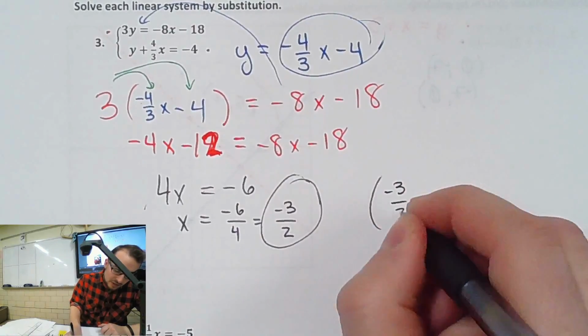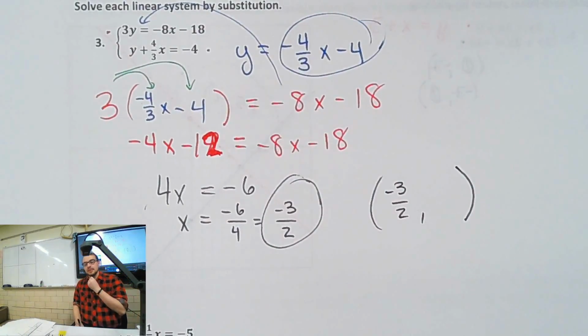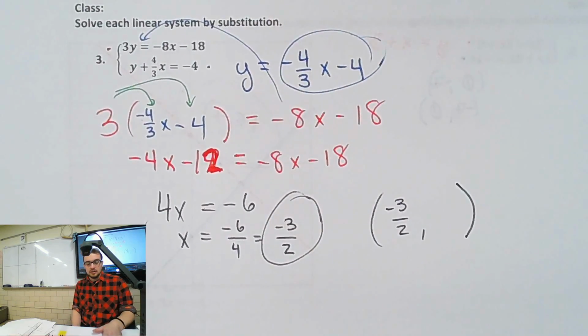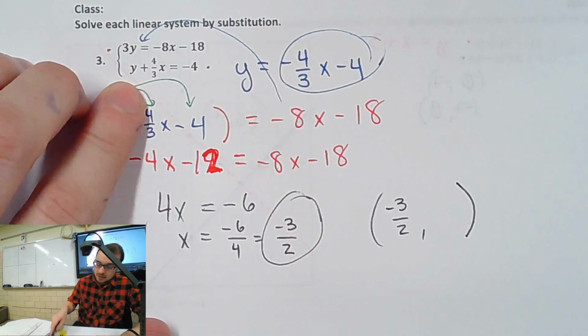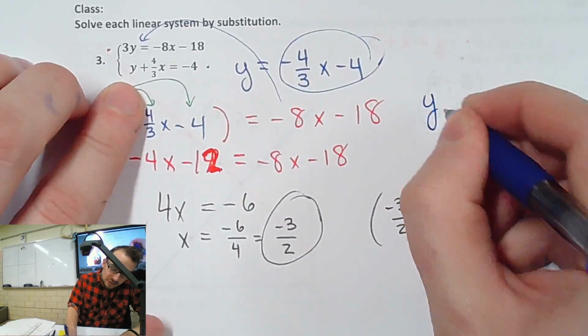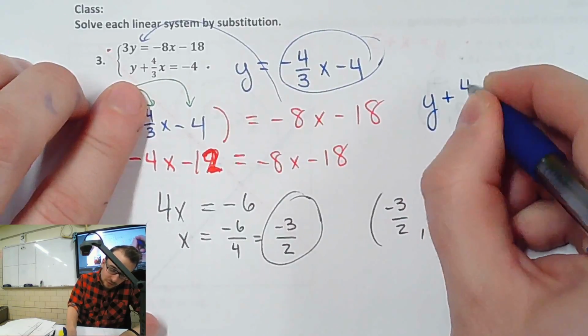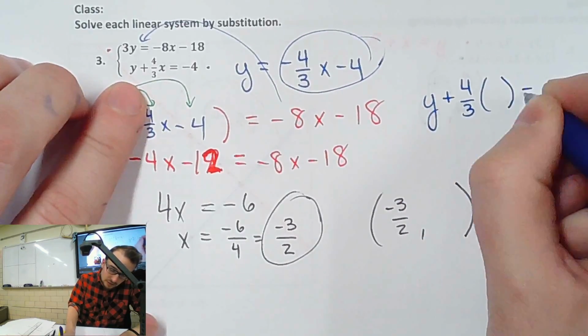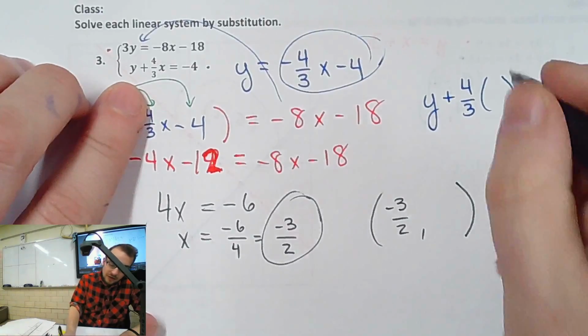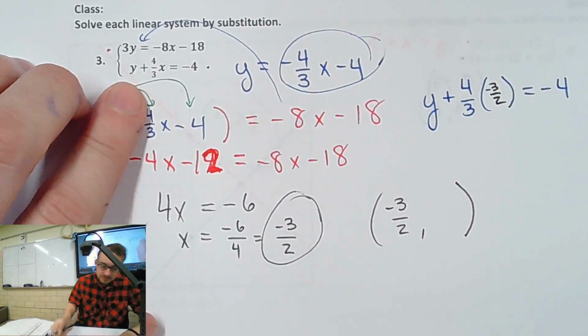Thank you, Jace. So negative 3 halves, go back to number 3, is part of the answer, right? And now we have to go find the y part. So you want to plug it into the top equation or bottom equation? Bottom. It's your choice. Okay, the bottom. Well, it should give us the same answer for both. So it's y plus 4/3 times whatever x is equals negative 4. We found out that x is negative 3 halves.